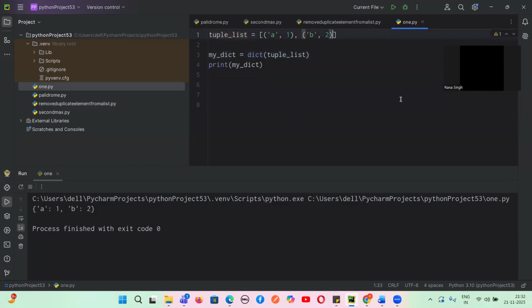Let's suppose I give one more value. So let's suppose I give a key, apple, and its corresponding value, let's say 3. So let us just see, guys, whether we can add a value or not. Definitely, you have a tuple list which you are converting into a dictionary. What is the method I'm using? I'm using the dict method. Any doubt, guys?